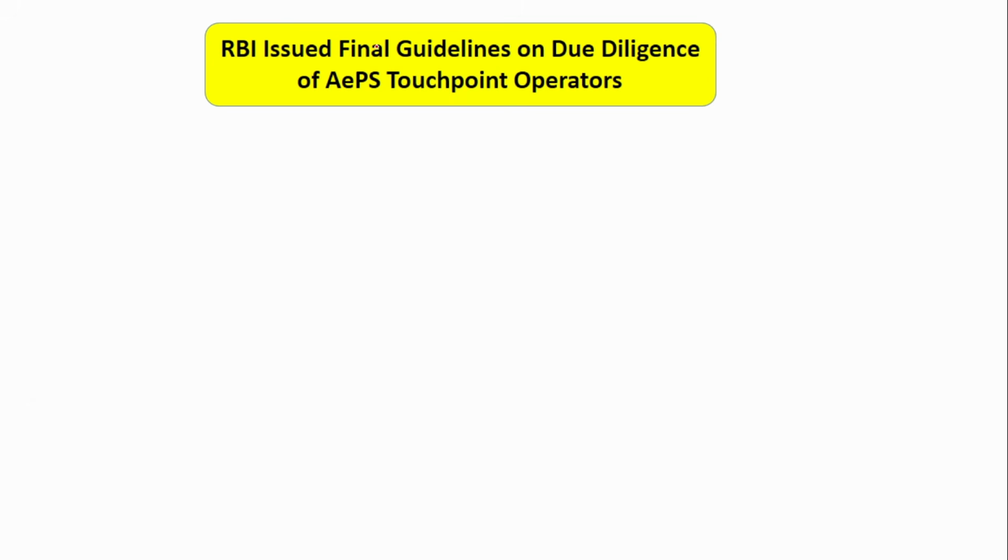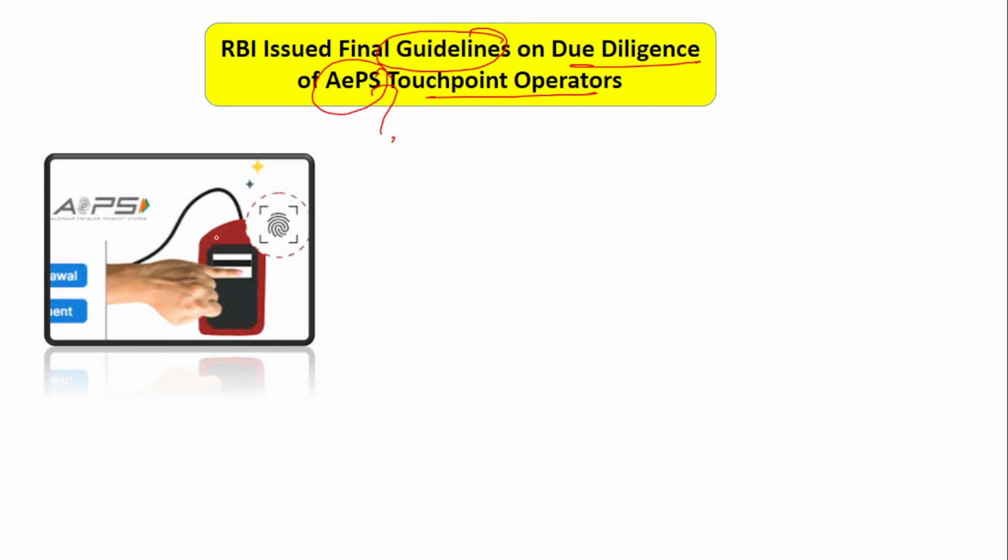The next news is RBI has issued final guidelines on the due diligence of the Aadhaar-enabled payment system touchpoint operators. So, what is this Aadhaar-enabled payment system? This is how an Aadhaar-enabled payment system looks. See, there are people who cannot reach the banks, right? There are areas where the traditional banks are not there. There are areas where the ATMs are not there.